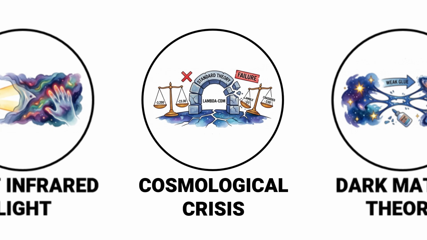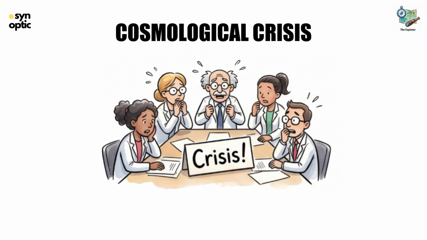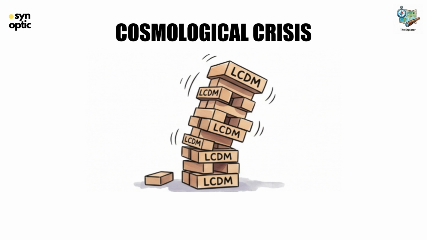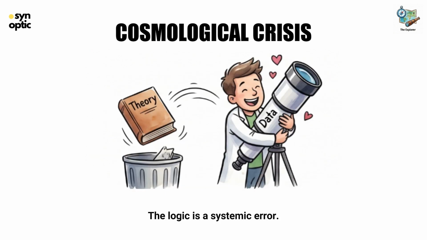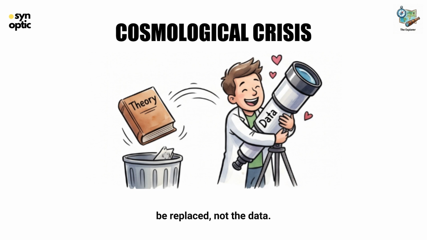Cosmological Crisis, the Standard Theory Failure Protocol. These discoveries triggered what scientists call the Cosmological Crisis. The standard LCDM model, which has been the holy book of astronomy, is under threat of collapse. This theory cannot explain why such large galaxies can exist so quickly. The logic is a systemic error. If the data, JWST, doesn't match the theory, then the theory is what needs to be replaced, not the data.